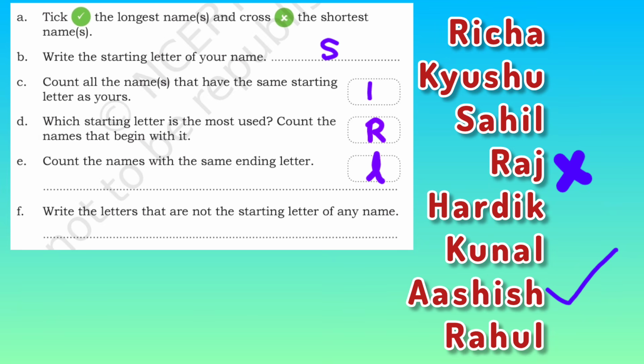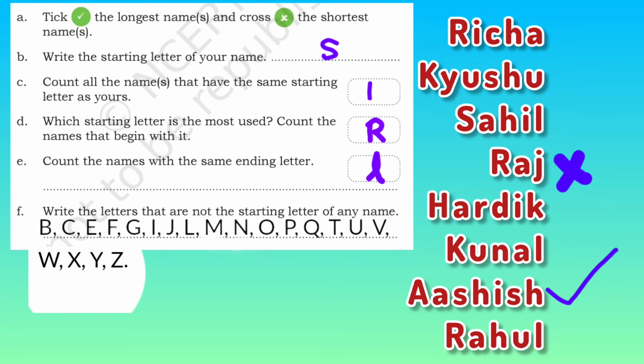Write the letters that are not the starting letter of any name. So we have to write the letters which do not match the starting letter of these names. So we have B, C, E, F, G, I, J, L, M, N, O, P, Q, T, U, V, W, X, Y, Z. None of these letters start any of the names listed here.